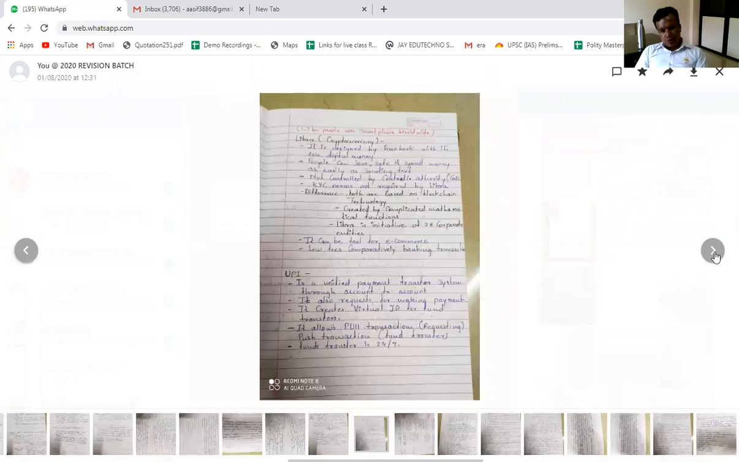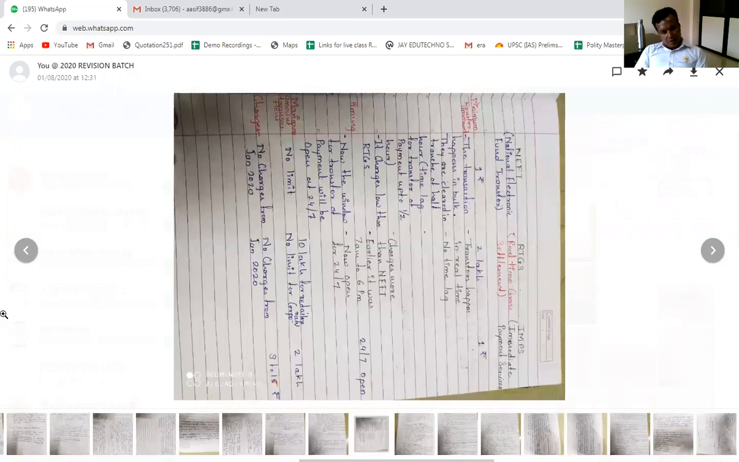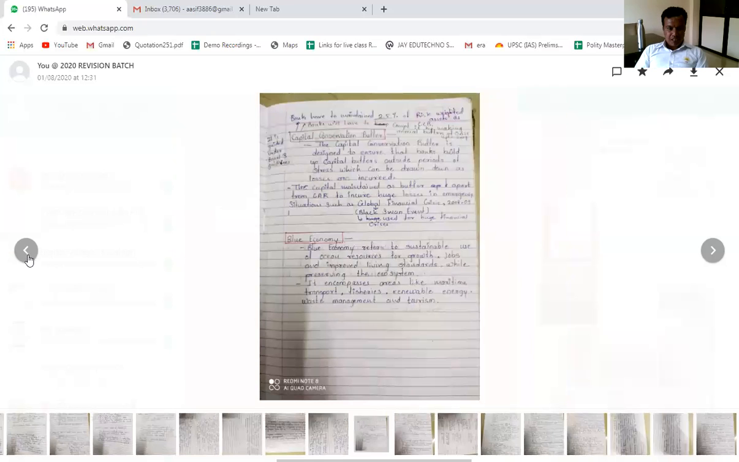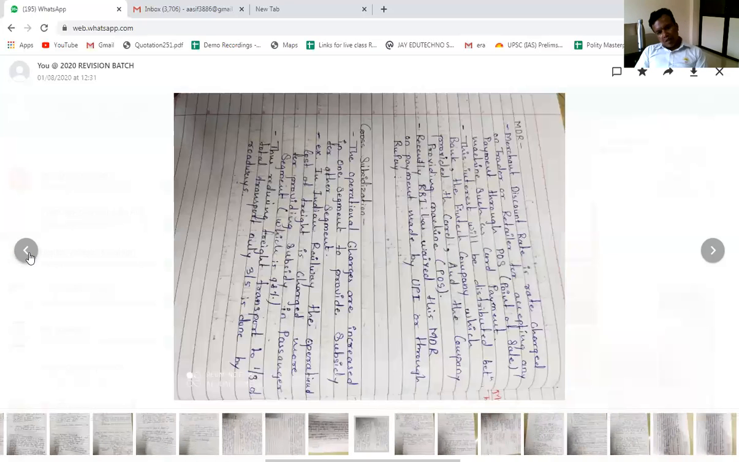I have asked you to go through the difference between NEFT and RTGS. So now next is UPI, Unified Payments Interface. Blue economy we also discussed in yesterday's class. Capital conservation buffer we also discussed, where the commercial banks are supposed to keep some amount of CAR. MDR, that is merchant discount rate, we have discussed.